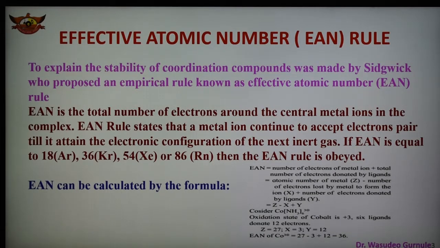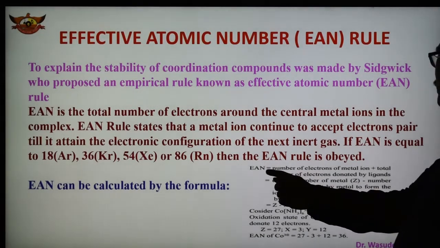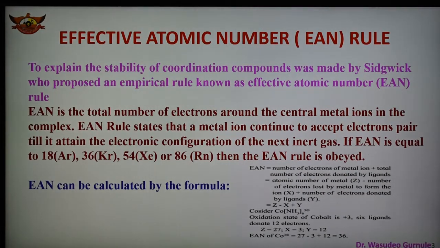For any metal atom, EAN may be calculated by using a formula. EAN equals the number of electrons of the metal ion plus the total number of electrons donated by the ligands.